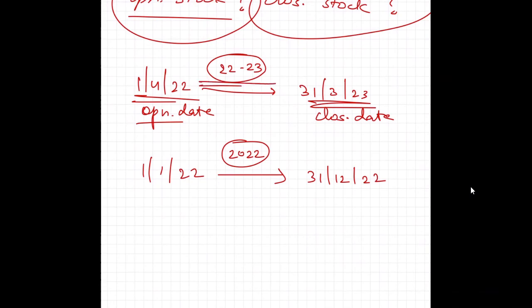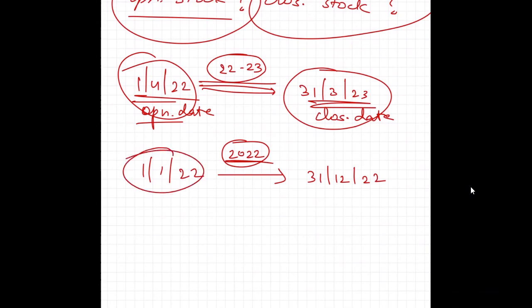If they have mentioned 22-23, that means the financial year is the year of the accounting, starting with April and ending with March. But if they have just mentioned the year only, that is 2022, the calendar year will be your accounting year, starting with January and ending on 31st of December. Is it clear, everyone?